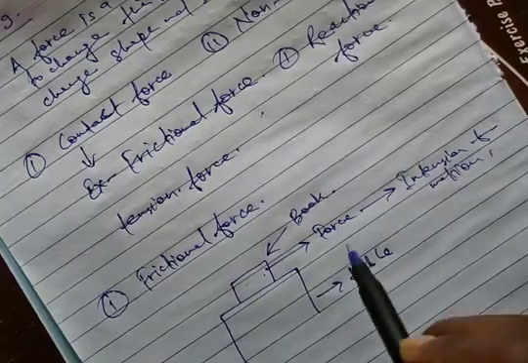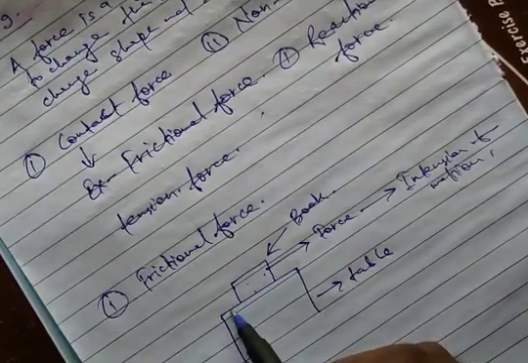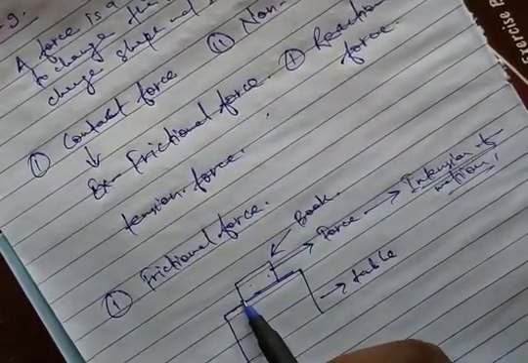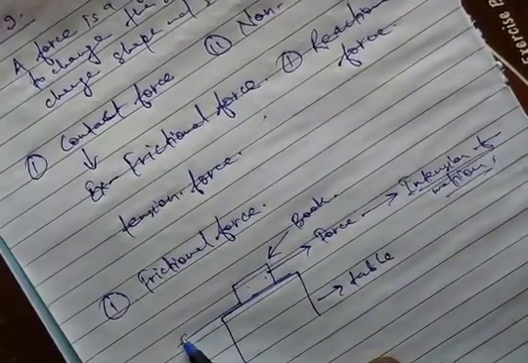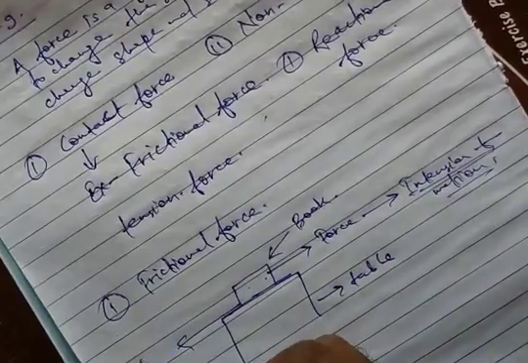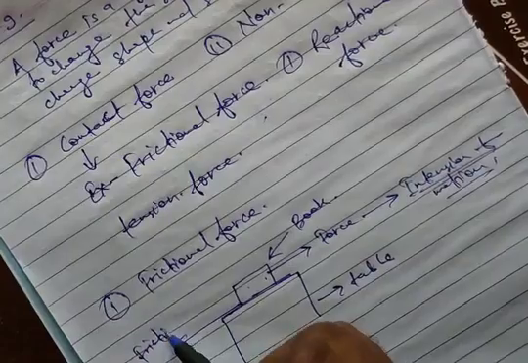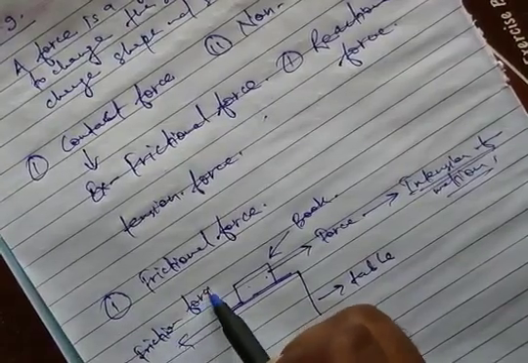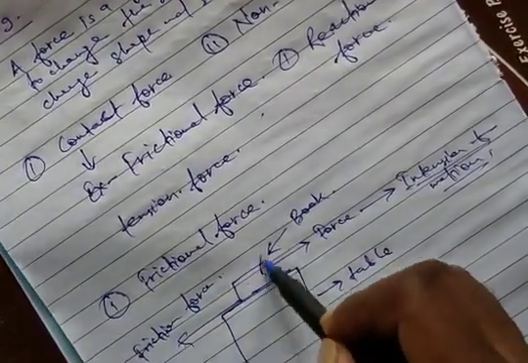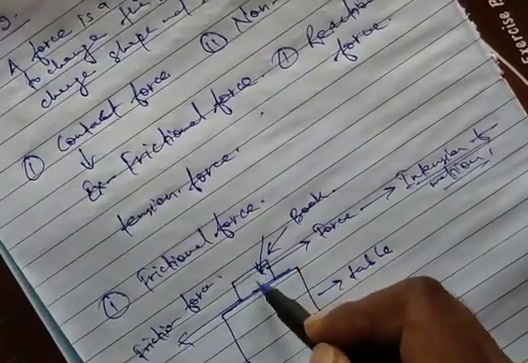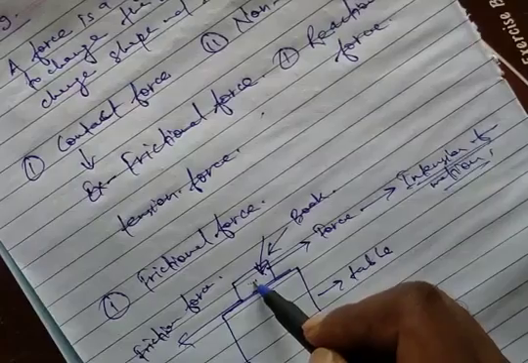Then the frictional force is applied on the book by the table opposite to the intention of force. This frictional force always opposes the motion of this body, means this book.